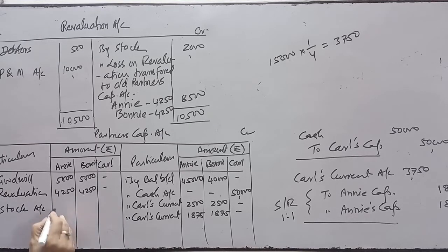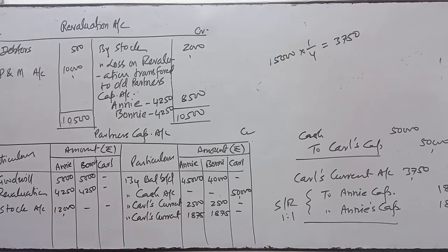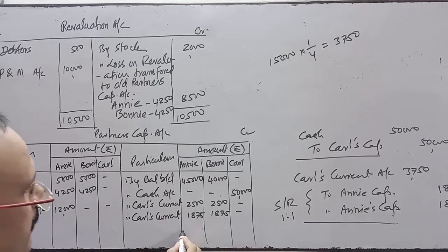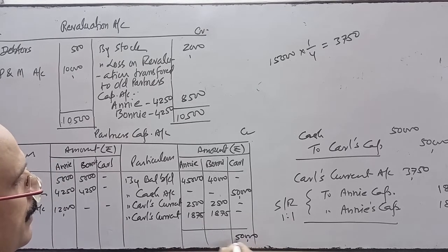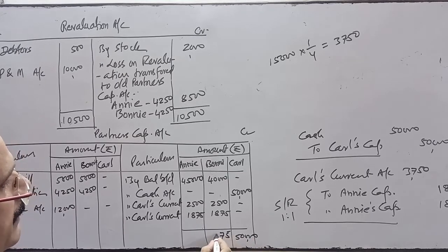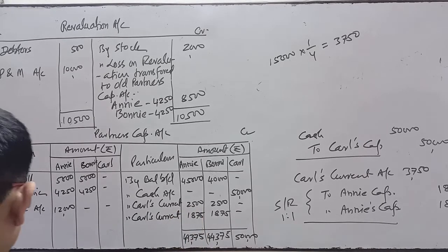Anis is ready to take the stock at 12,000. So this one. Now we will find out the new capital balance. So it is 50,573,44, 44,375, 5,739,4, 49,375.